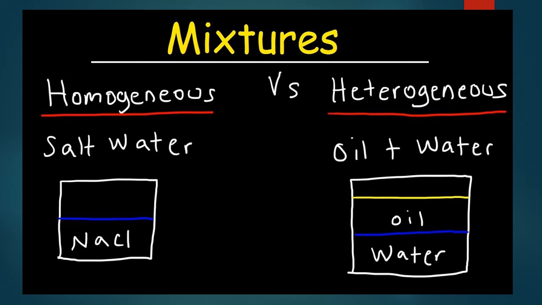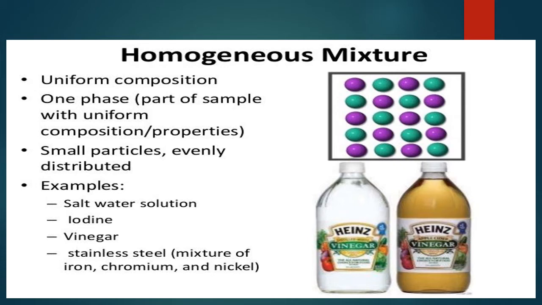Heterogeneous: we can see the oil and the water. Of course, they are mixed, but here the oil is not mixed with the water. Therefore, the oil floats on the surface of the water. We can see the layer of the oil on the surface of water. In that way, we can see both the phases of water and oil. That is heterogeneous, different phases.